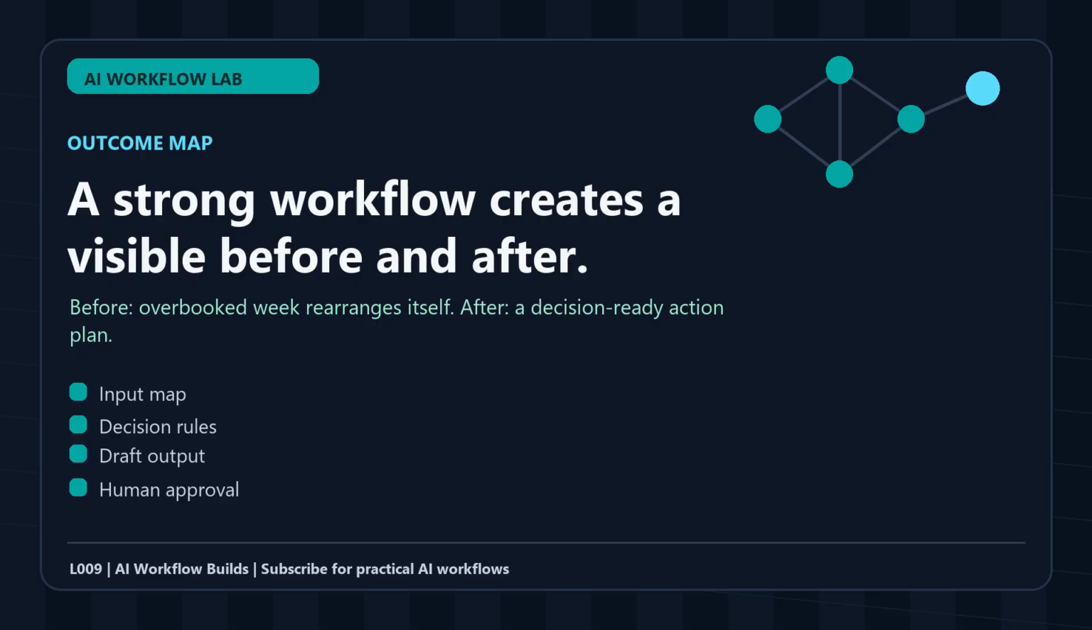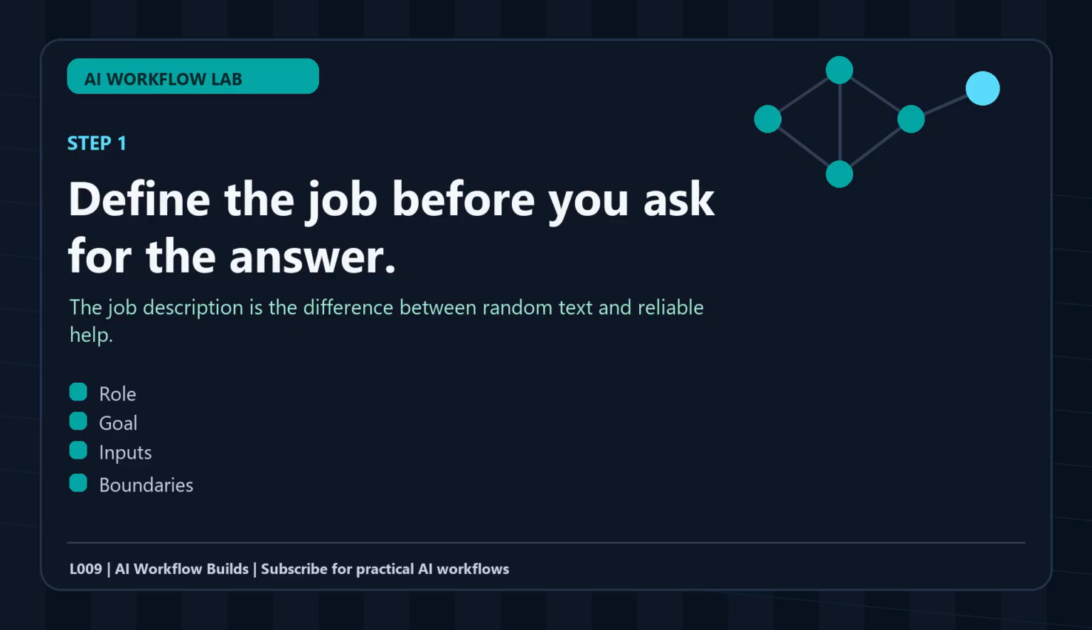Step 1 is the job description. Do not start with, "Help me with this." Start with the role, the goal, the available inputs, and the boundary. For this topic, the role is not general assistant. The role is workflow operator. The goal is to convert obligations into a realistic calendar with buffers and priorities. The available inputs might include notes, links, transcripts, tool lists, examples, deadlines, constraints, budget, and your preferred output format.